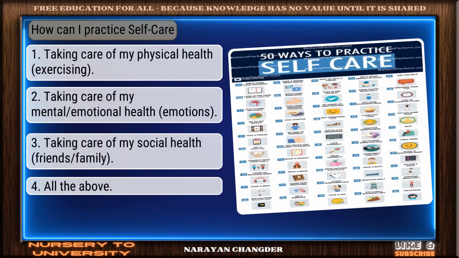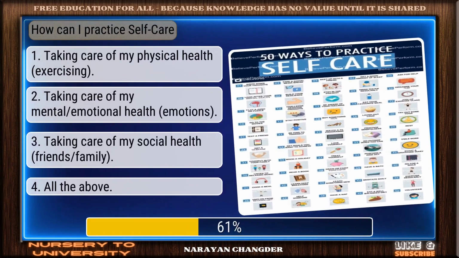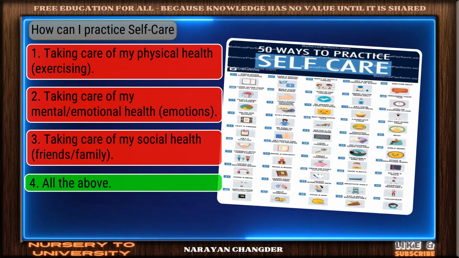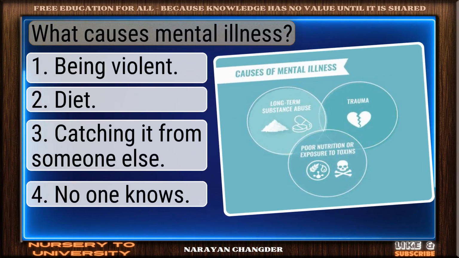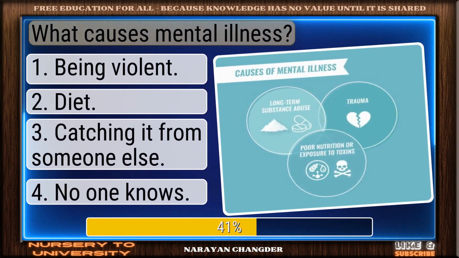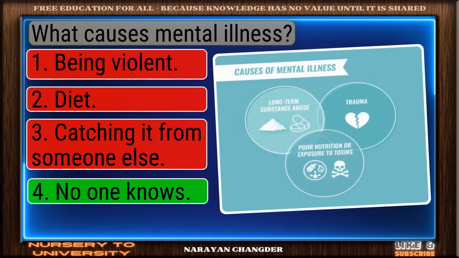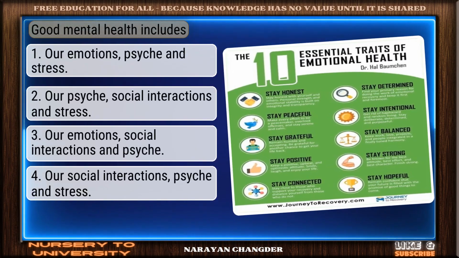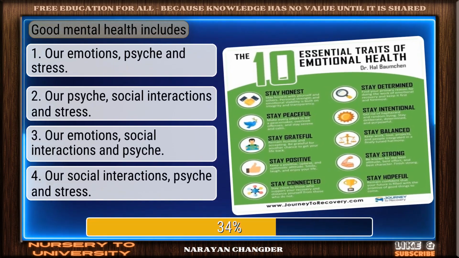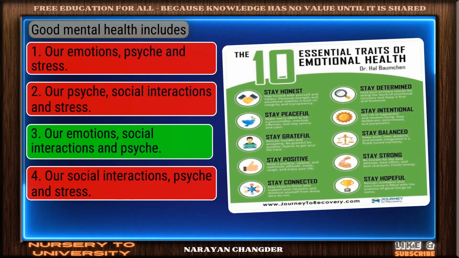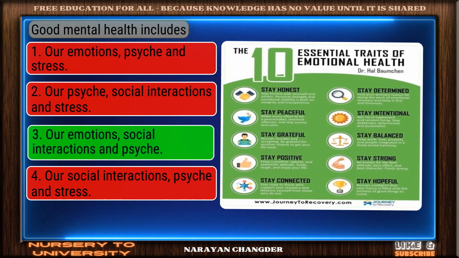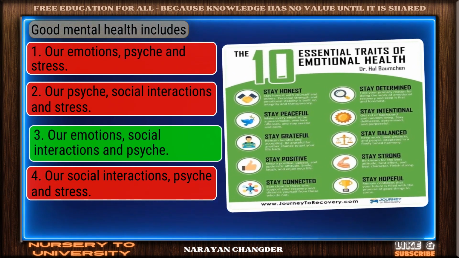How can I practice self-care? Good job. Your answer, all the above, works well here. What causes mental illness? Valid point. No one knows is true. Good mental health includes, well picked: our emotions, social interactions and psyche is the correct answer.